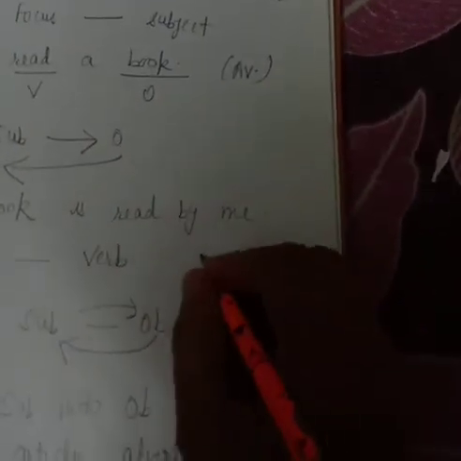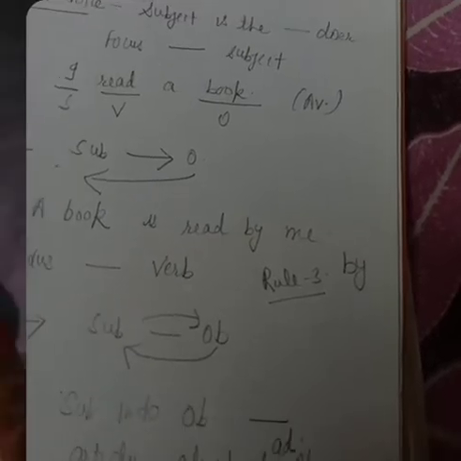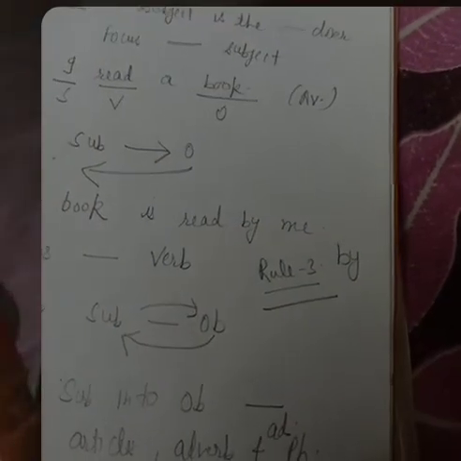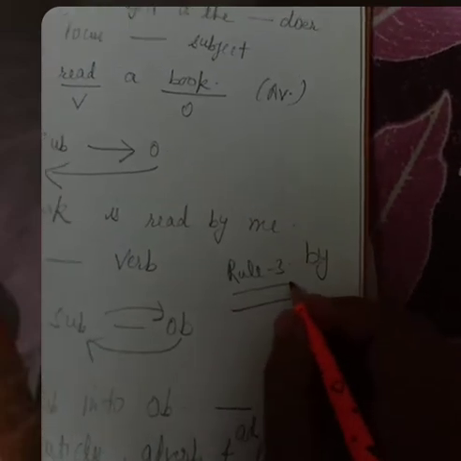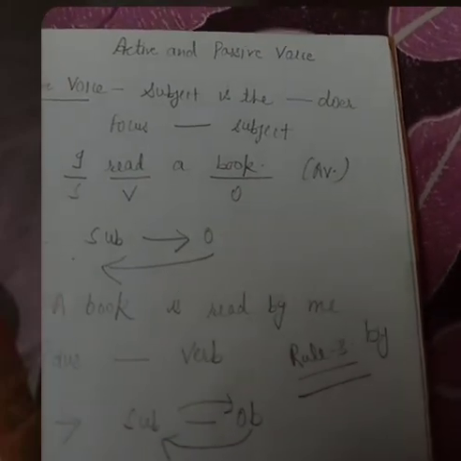Okay, the most important rule 3 is that we always use by. While changing active voice into passive voice, we always use by. Okay, so in rule 4 we will change the verbs. Rule 4 is how to change the verbs.